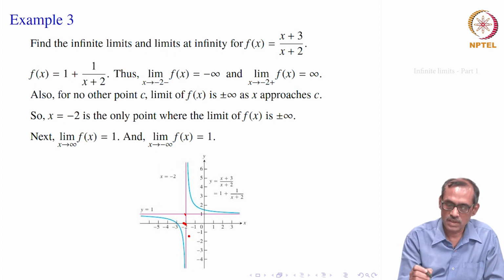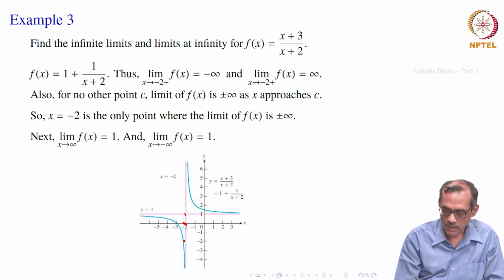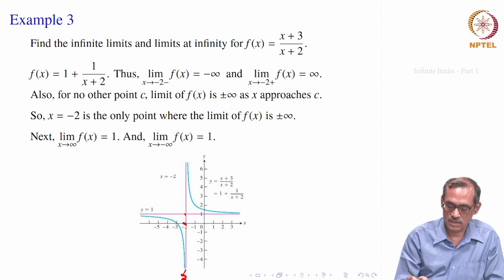So, what it says is, as x approaches minus 2 from the left side, it goes to minus infinity, that is what is seen from the picture, and as x approaches minus 2 from the positive side, it goes to infinity. Sometimes this line is called an asymptote also. Anyway, we are not going to do that.